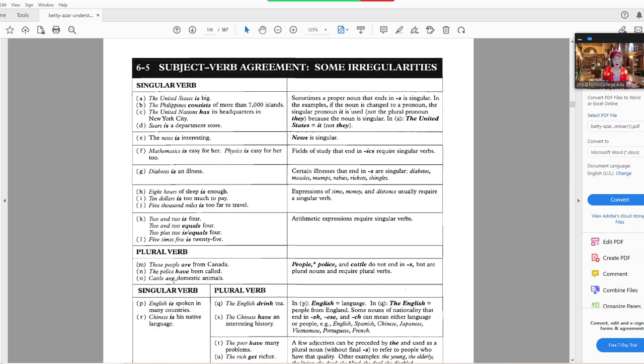Cattle are. So cattle, that's more than one cow, so that's why it's plural. And so people, police, and cattle, even though they don't end in S, are plural nouns. People means more than one person, so it takes a plural verb. Cattle, more than one cow, takes a plural verb.